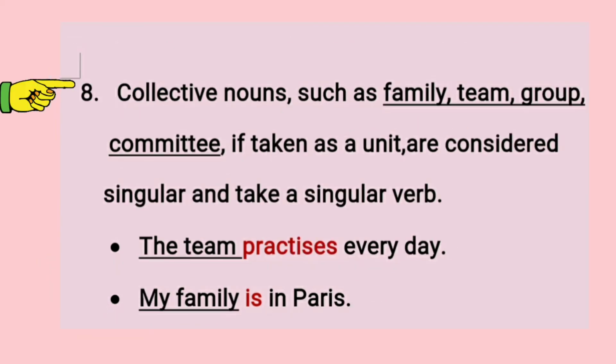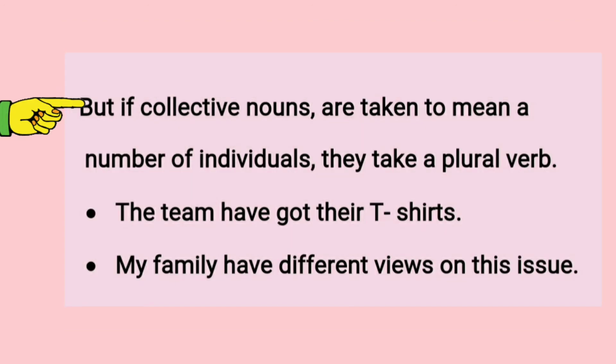Then the eighth rule: collective nouns such as family, team, group, committee, if taken as a unit, are considered singular and take a singular verb. For example, the team practices every day. My family is in Paris. If the collective noun refers to the group as a unit, then it takes a singular verb. But if collective nouns are taken to mean a number of individuals, they take a plural verb.